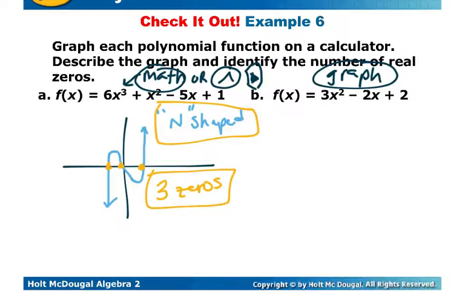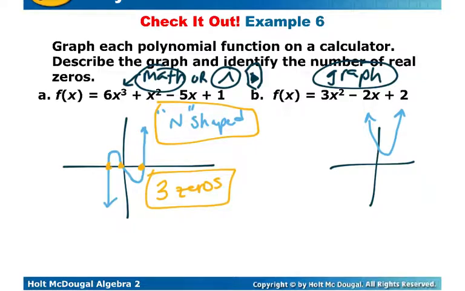Taking a look at the next one, you'll see that it has a highest power of 2, and so it is going to be that parabola shape, or that U, or upside down U shape. So if we type it in, again going to the y equals, pressing clear, and then we type in 3x squared minus 2x plus 2, we end up with an image that looks like this.